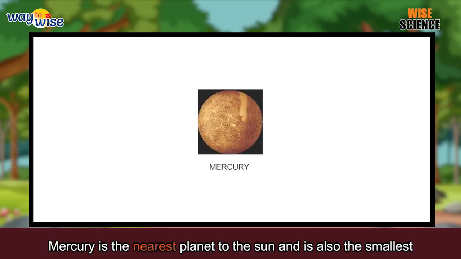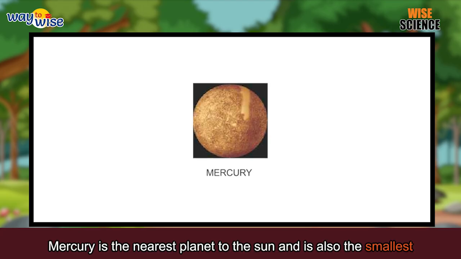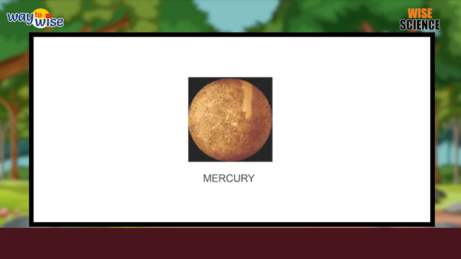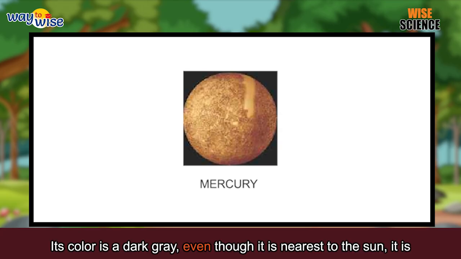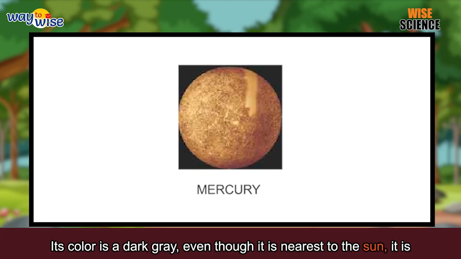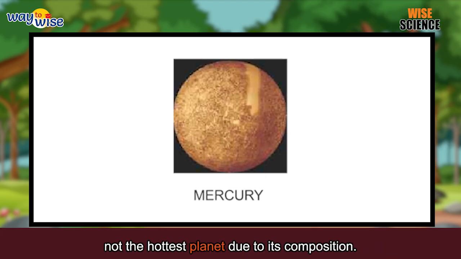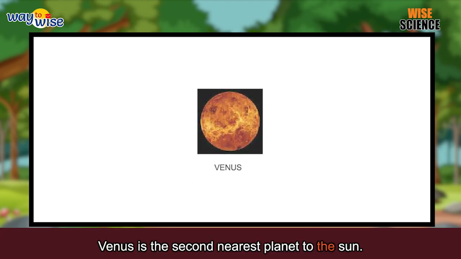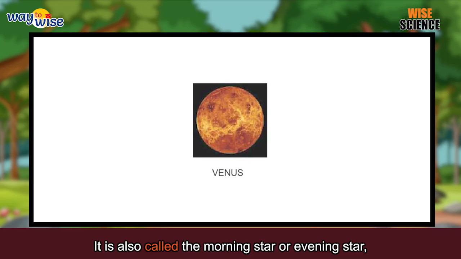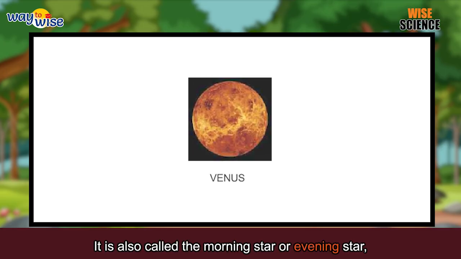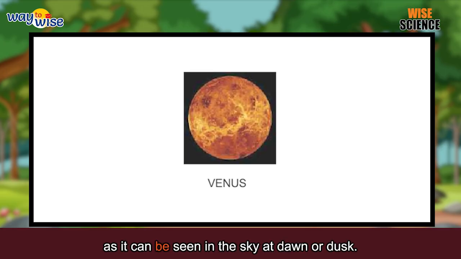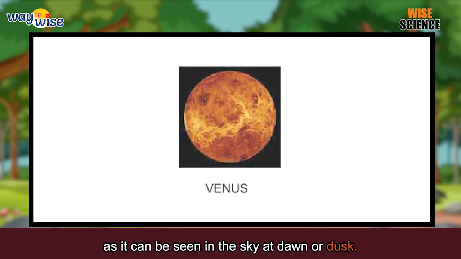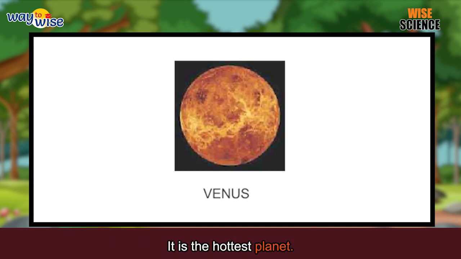Mercury is the nearest planet to the Sun and is also the smallest planet in the solar system. Its color is a dark gray. Even though it is nearest to the Sun, it is not the hottest planet due to its composition. Venus is the second nearest planet to the Sun. It is also called the morning star or evening star, as it can be seen in the sky at dawn or dusk. It is the hottest planet.